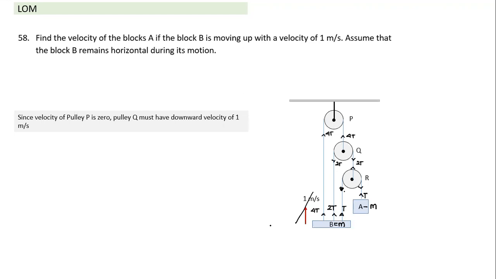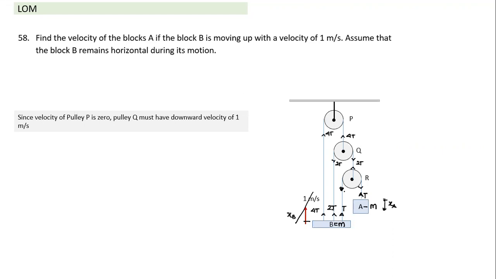Now just think of it. In the whole system, there is something called work done by the string. The string by itself has no source of energy, so the work done by the string has to be always 0. So if this goes down by distance xa, and this goes up by distance xb, net work done by string forces has to be equal to 0.